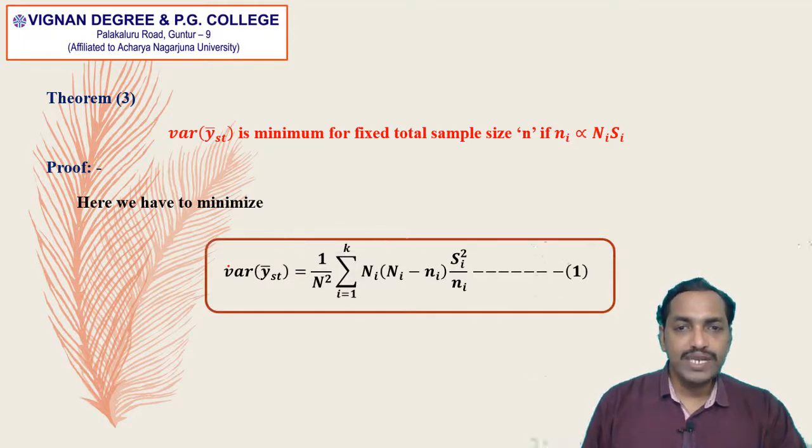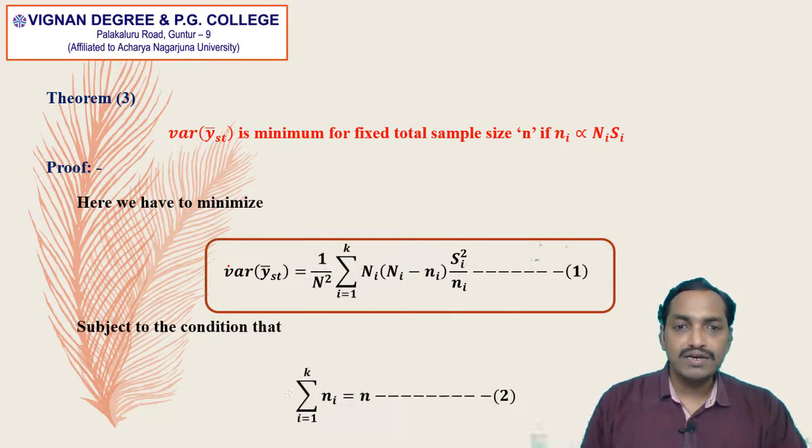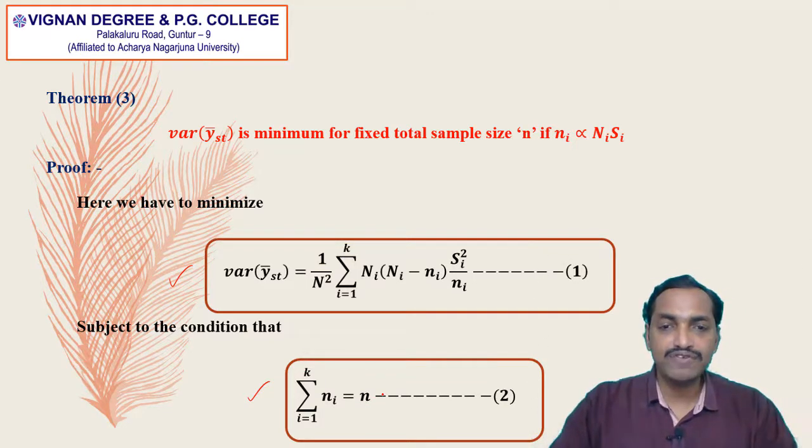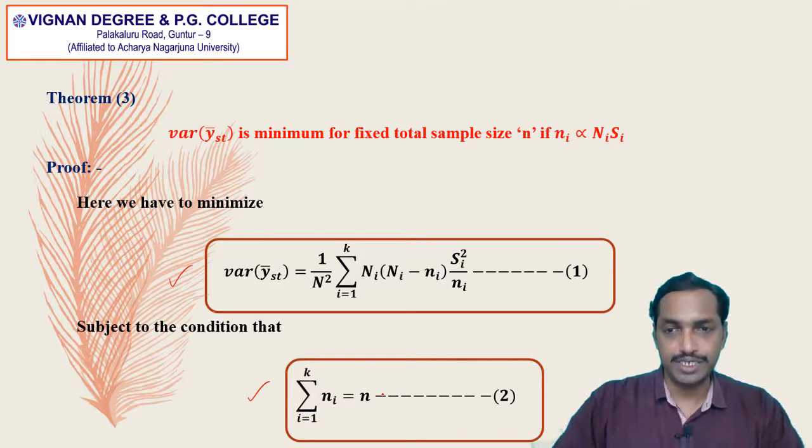And we need to minimize this variance of y bar st subject to the condition of fixed sample size, that is, total sample size, denoted by small n and given by the formula summation i is equal to 1 to k small ni. We treat this condition as equation number 2. So to minimize variance of y bar st subject to the condition that summation ni is equal to n, we need to consider another concept called the Lagrangian function.